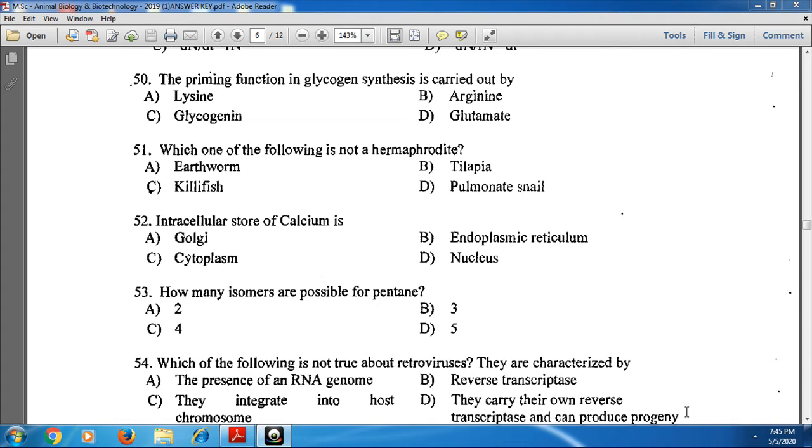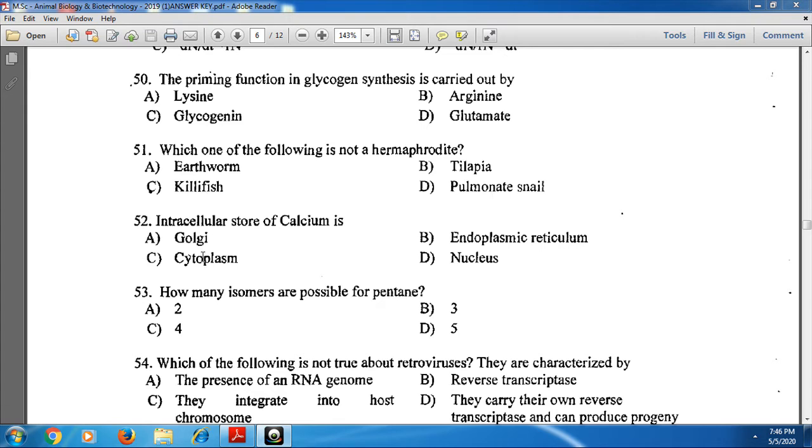Today we are discussing the continuation paper of the 2019 HCU Animal Biotechnology paper, starting from the 51st question. Which one of the following is not a hermaphrodite? For this, option B is the correct one. Option B, tilapia, is not a hermaphrodite.